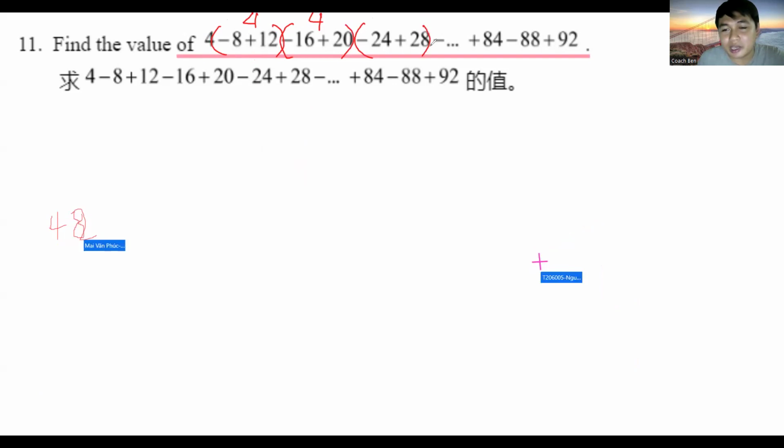Negative 24 plus 28, again, reminders everyone, please stop writing. Okay? Since there's an issue with annotation, I'm just going to disable annotation for everyone, okay?